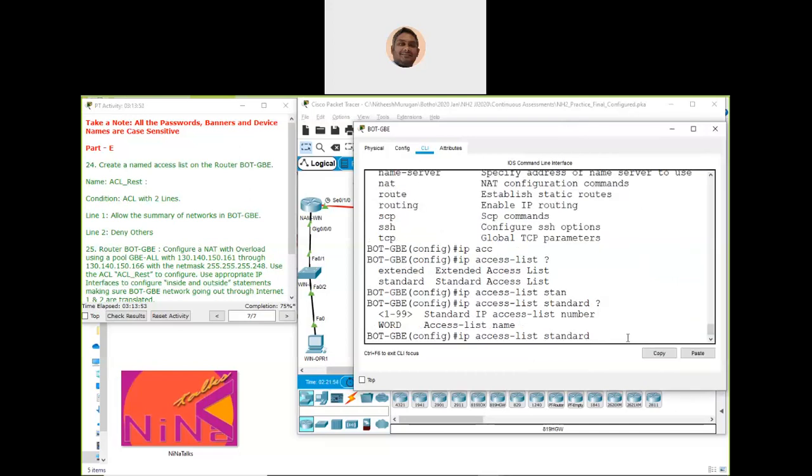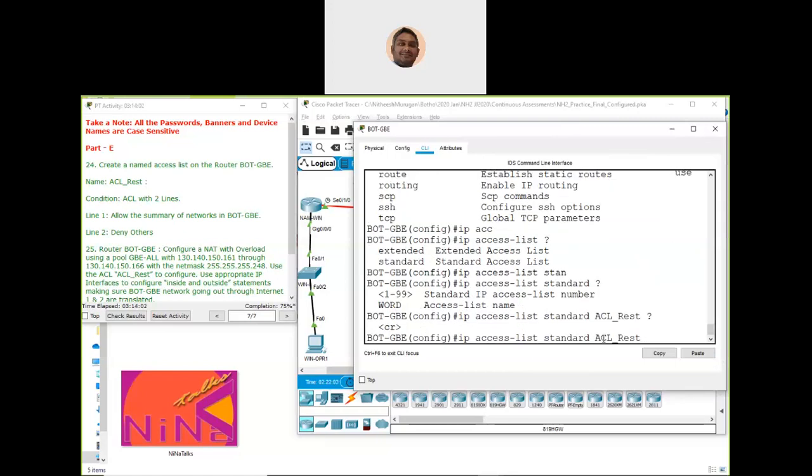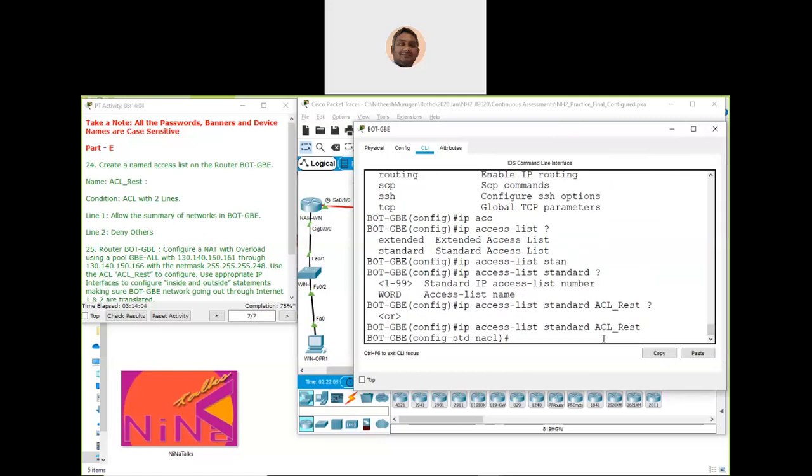So for the access list name, the name is already defined here. Make sure that it is case sensitive. So ip access-list standard ACL rest. You have a condition here: you are going to use only two lines.